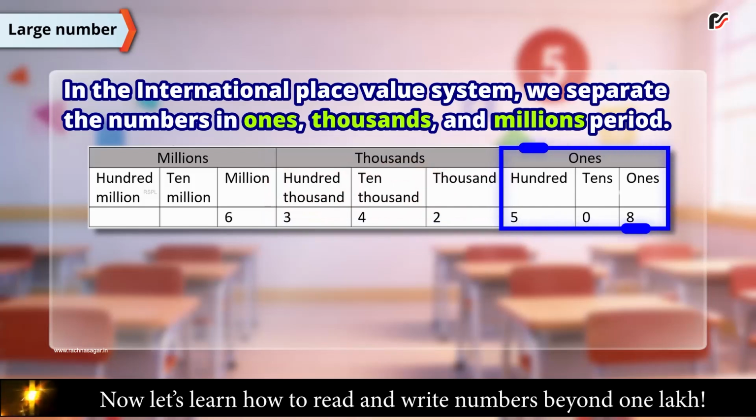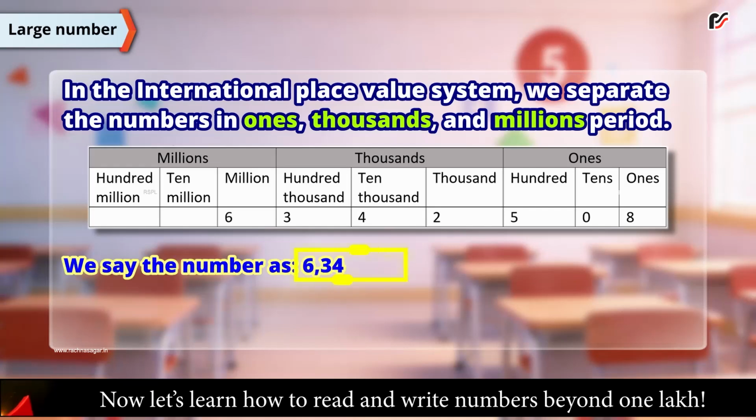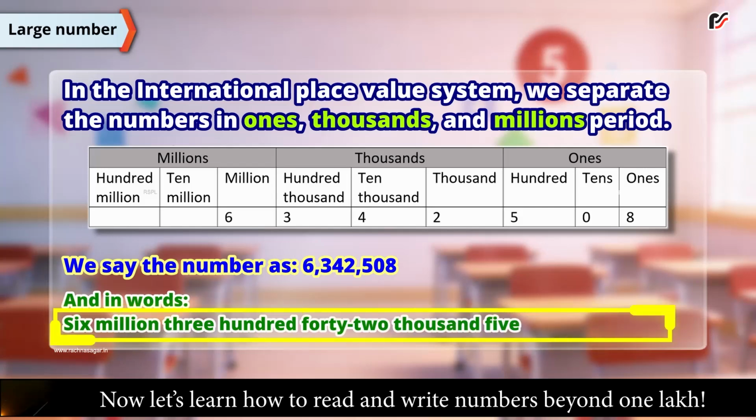Ones period has 3 places, 100, tens, and ones. We say the number as 6,342,508.